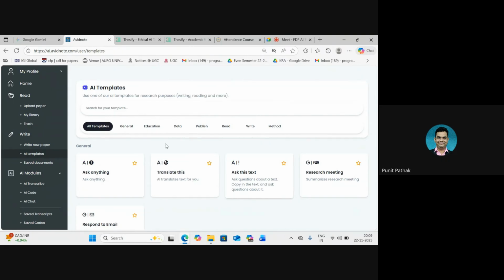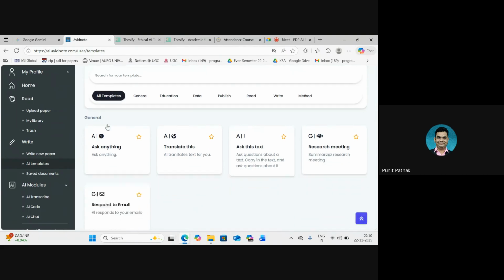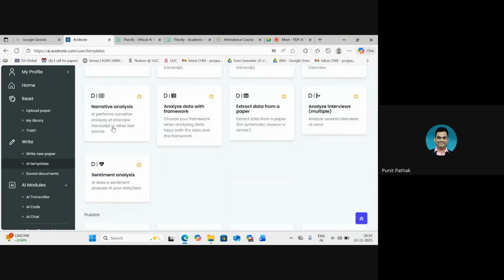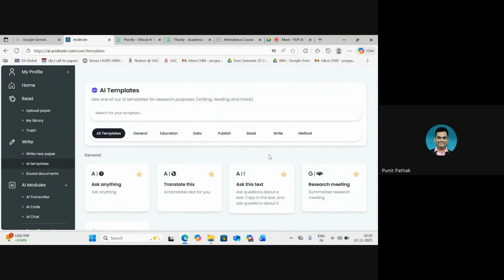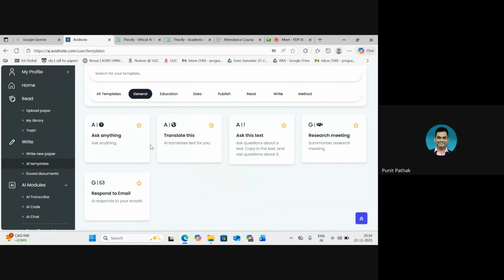Now here, as we can see, the templates are divided into 7 major categories, including the all template option, which shows all the options that we have here. But we are going to look at them one by one. We'll be able to use some of them, keeping in mind the 5,000 word limit that we have. Let's go to the first one, which is the general tab. Now, in the general tab, as the name suggests, we get some general questions or some general templates that we can utilize, right?